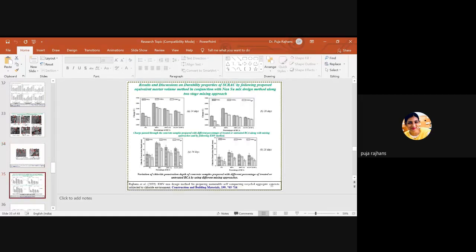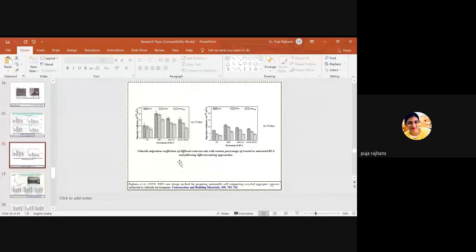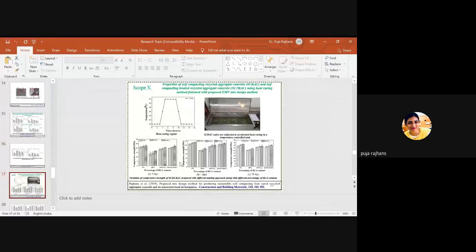So here are the results for durability properties. We have performed some durability tests, and the result is the same as for mechanical properties. This is the third parameter. Fourth, if I go for heat cured concrete, everything is the same: self-compacting, mixing approaches the same, recycled aggregate I have used, and the mix design is the equivalent mortar volume method.